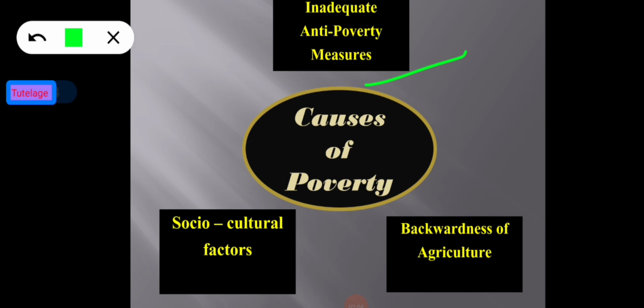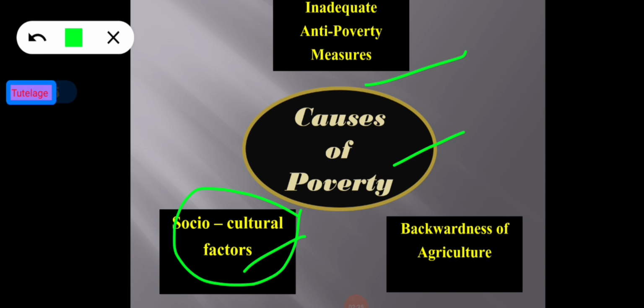So, the limited success of poverty alleviation programs is to a considerable extent due to faulty administration, inefficient implementing staff, undue procedural delays, lack of monitoring machinery, and lack of proper follow up. So, inadequate anti-poverty measures is also one of the most important causes of poverty. And now going to the second last point, that is the socio-cultural factors.